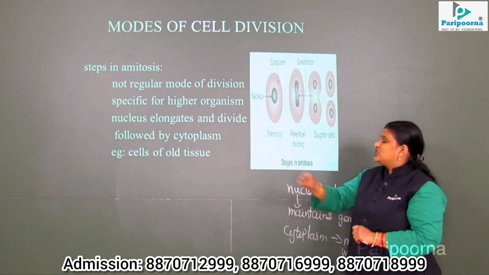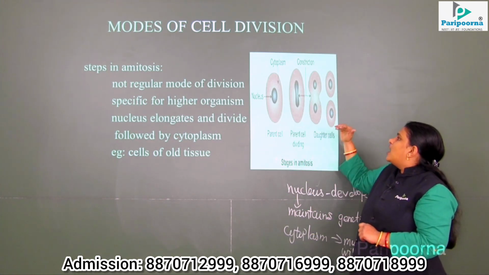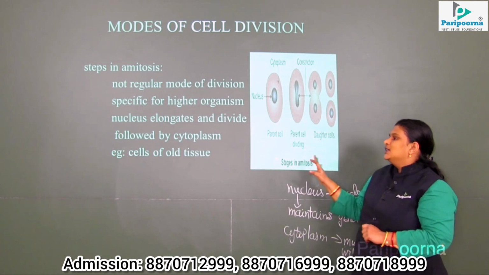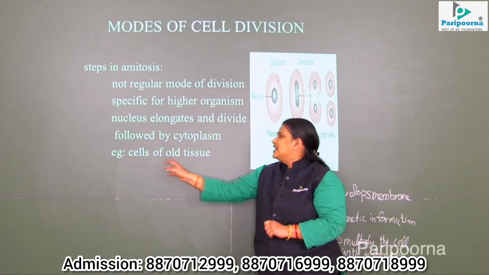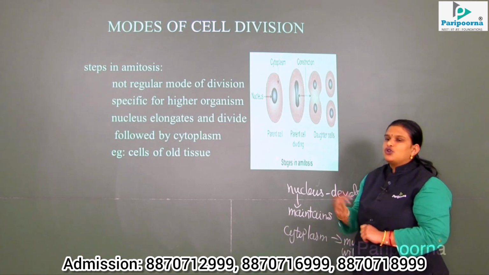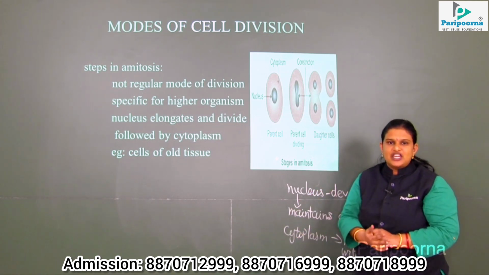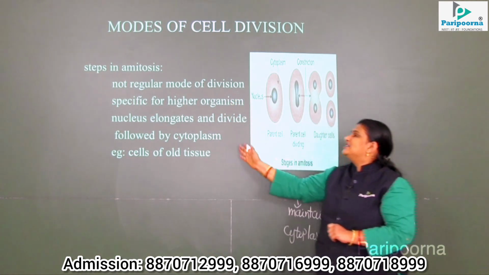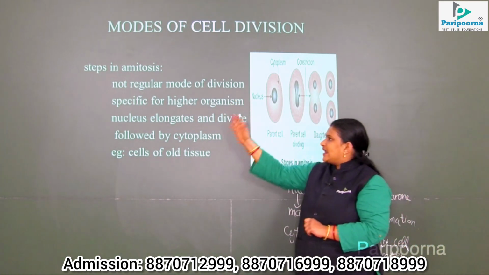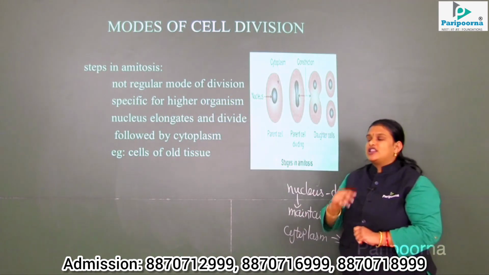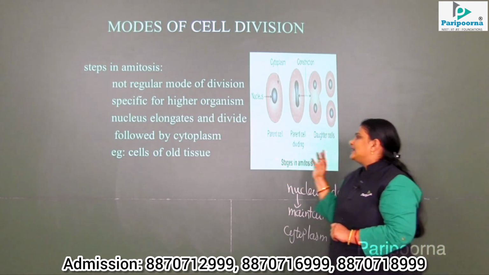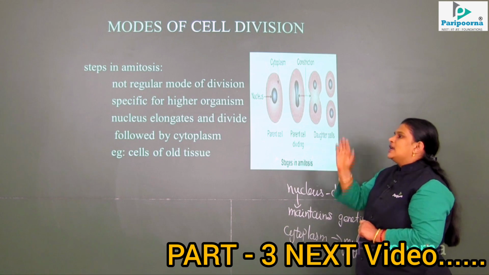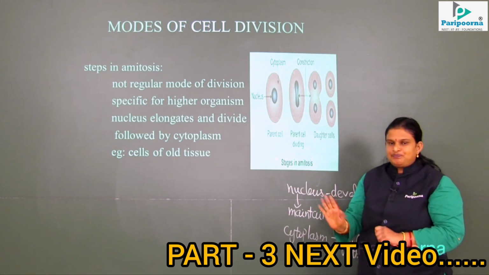So the nucleus elongates and then a replica of this information is given to the daughter cells. For example, we can take the cells of old tissue. The old or damaged tissue is replaced by the new one. So these are the simple steps through which direct cell division, amitosis, takes place. Only the exact copy of the parental cell is produced, and no other information is transferred.